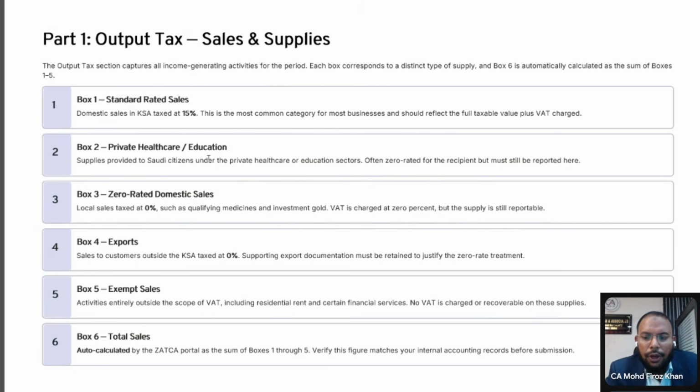Firstly you have to understand, if you are providing any domestic supply, that time you have to charge VAT. If you forget to charge VAT, you have to consider that as including taxes. I hope you understand. So let's say the bill plus VAT is 1,150, yes.